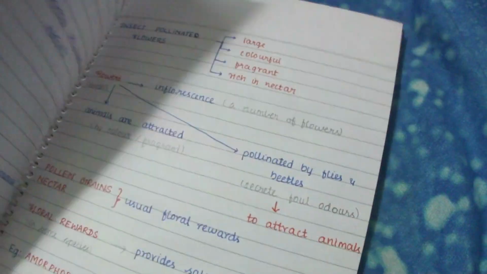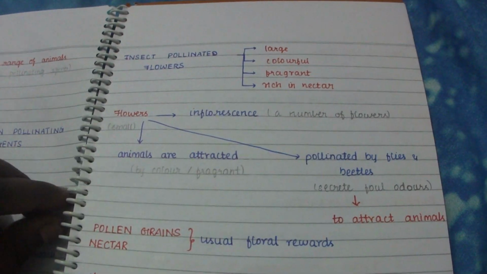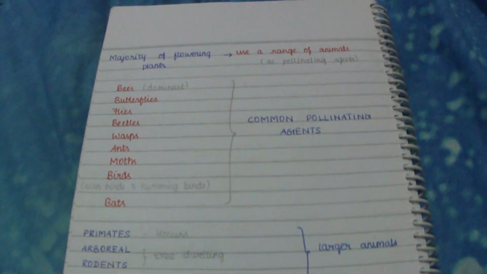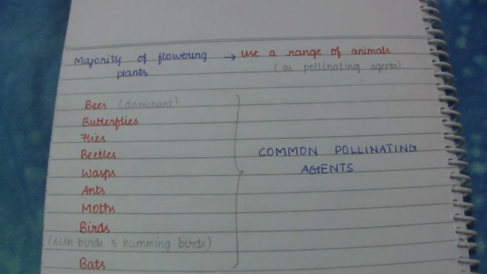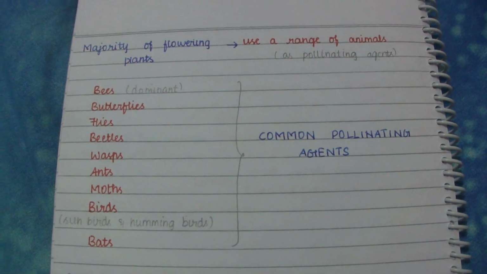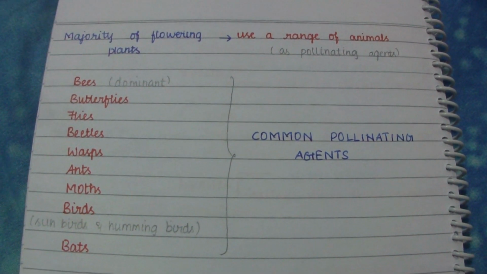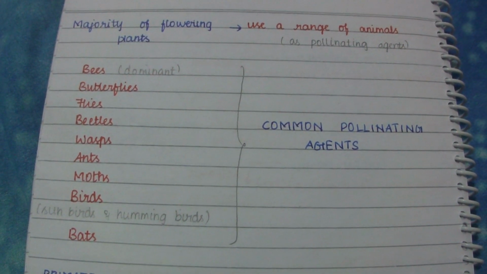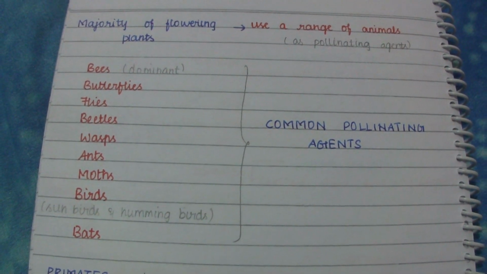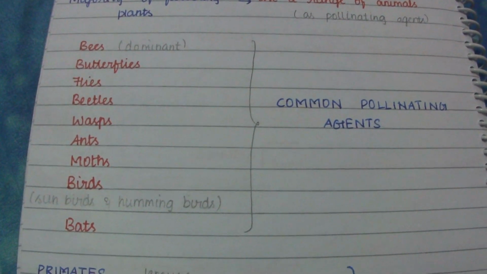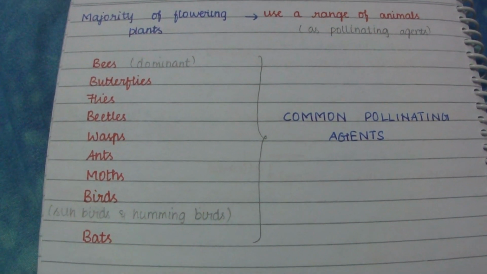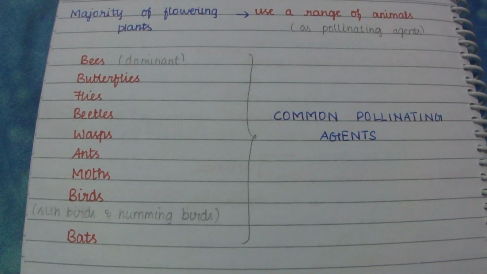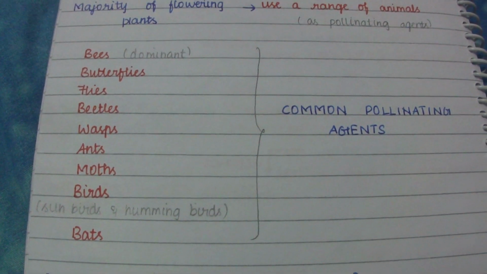So now, pollination by animals. The majority of flowering plants use a range of animals. Here I have given some pollinating agents like bees, butterflies, flies, beetles, wasps, ants, and moths. Among birds there are sunbirds and hummingbirds, and also bats. These are the common pollinating agents, and bees are the dominant ones.